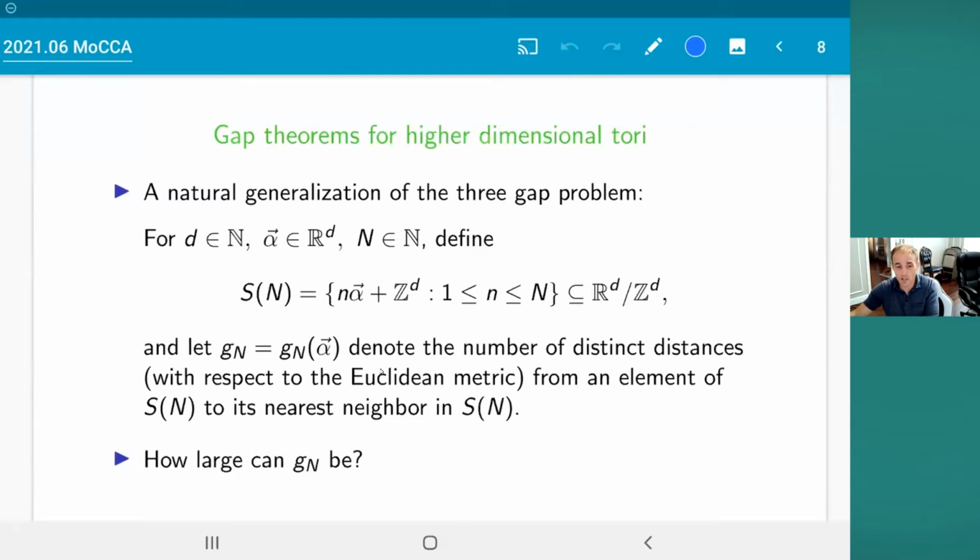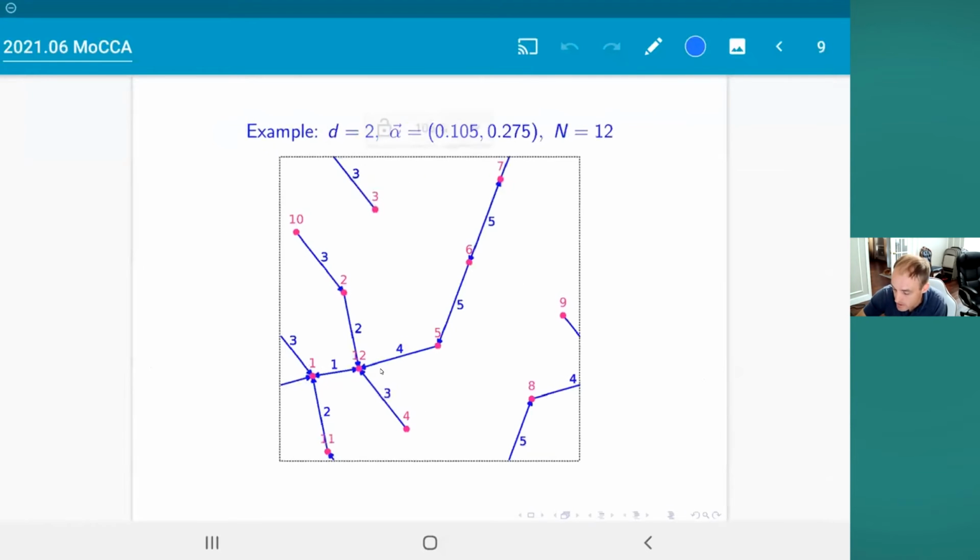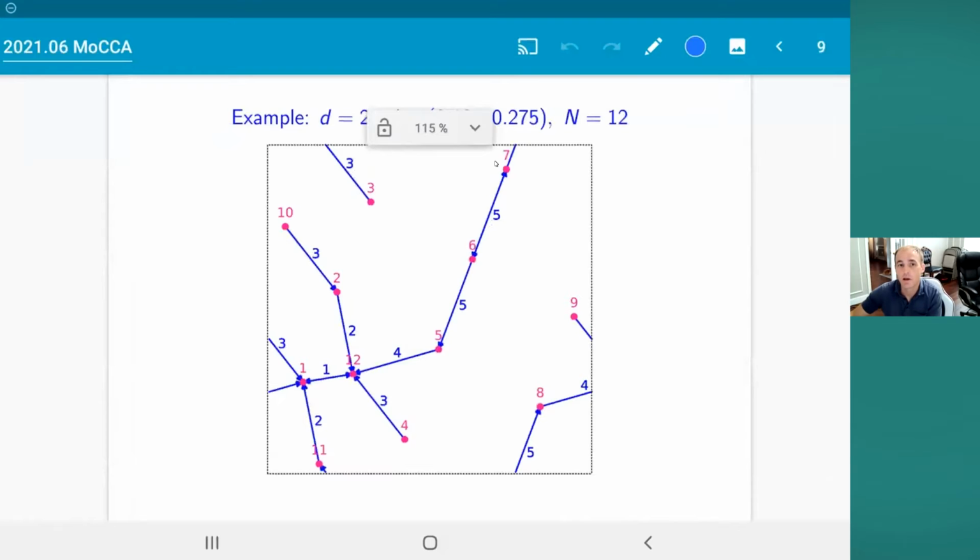So the question is, how many distinct distances to nearest neighbors can there be? And I'll show you a picture here. This is in dimension 2. Here I'm picking alpha to be whatever this number is. If you look at the pink points, these are the multiples of alpha: 1 alpha, 2 alpha, 3 alpha, 4, 5, 6, 7. Of course, it wraps around the torus at the boundaries. And I'm taking 12 points.